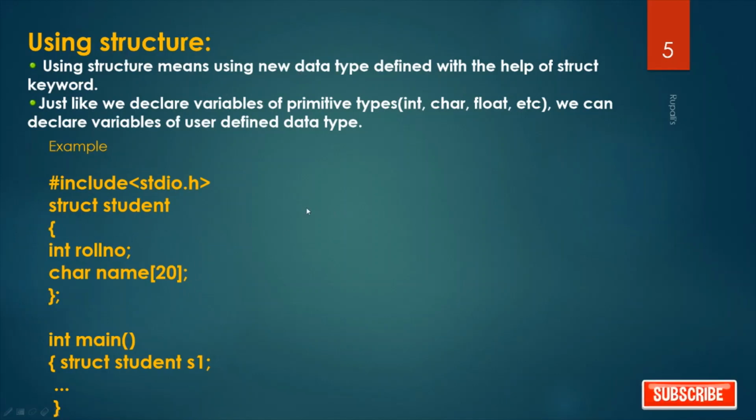Now when I write int I, it means I is a variable of type int. So when we want to declare one variable of type student, you have to write student s1, same like int I. But student is not a primitive data type, so you have to write the struct keyword before student. Student is a data type created by the user, so it is a user defined data type.